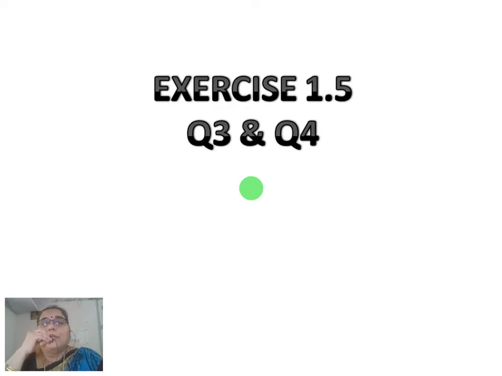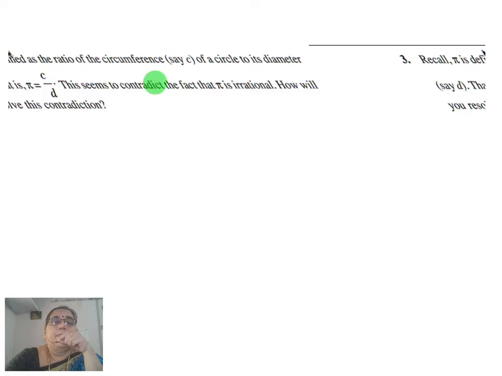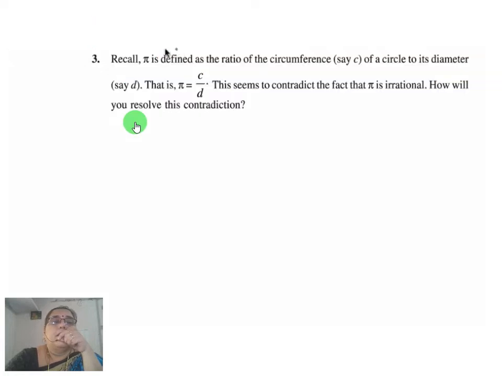Okay, today we are going to see only two questions from exercise 1.5, question number 3 and 4. Now the first question is: recall pi is defined as the ratio of the circumference, say c, of a circle to its diameter, say d. Then pi is equal to c by d.